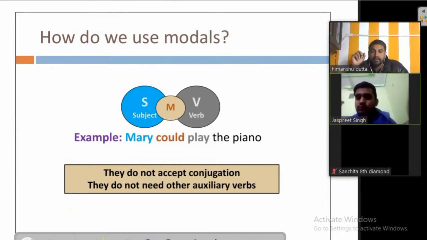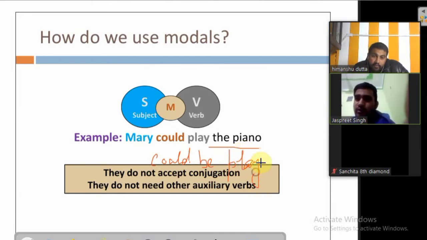We always use the third form of the verb in the passive voice. Remember that. Whenever we want to write Mary could play the piano in the passive, we know what the object is. The piano could be played, and thereafter one more thing is added, by Mary. That is the passive form. The piano could be played by Mary.